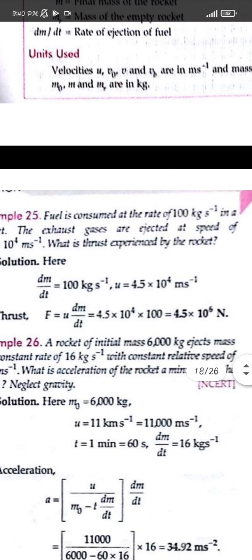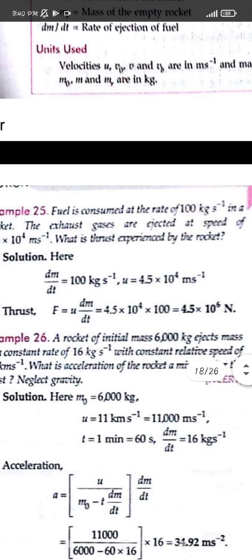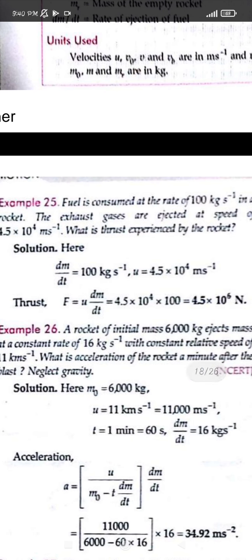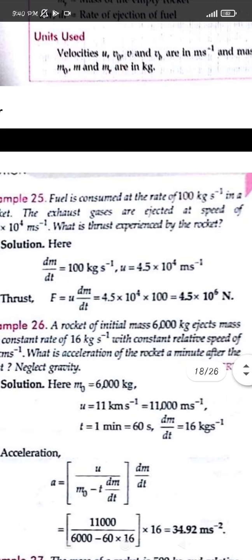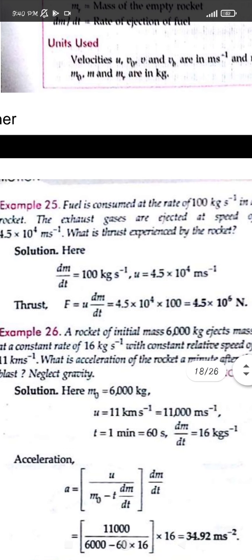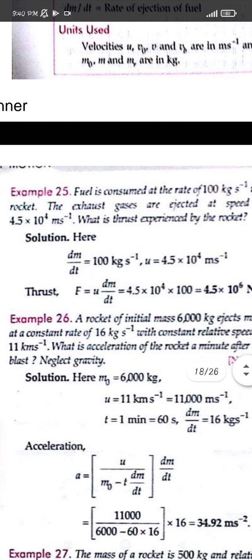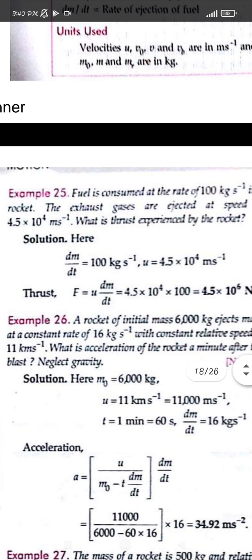So here you can see the question: fuel is consumed at the rate of 100 kg per second in a rocket. The exhaust gases are ejected at the speed of 4.5 × 10^4 meter per second. What is the rate at which the fuel is consumed by the rocket? It is given as dm/dt.